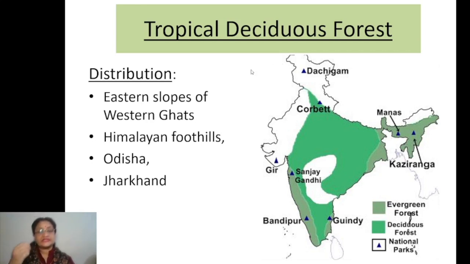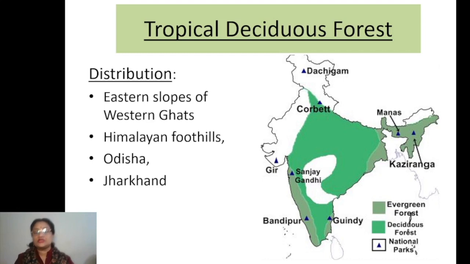The regions where we can find this type of vegetation, the number one region is, if you remember in the earlier part we discussed that on the windward side of the Western Ghats we get heavy rainfall. So that is the area where we find the evergreen type of vegetation. But now come to the other side of it. When the monsoon winds, after causing heavy rainfall on the windward side of the Western Ghats, cross the Western Ghats and move to the leeward side of it, or you can say the eastern slopes of the Western Ghats.